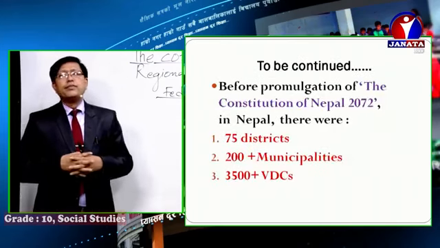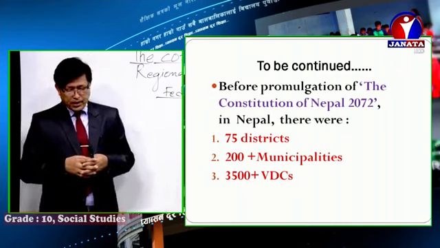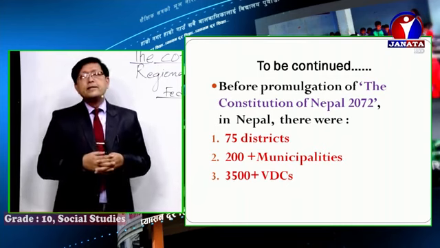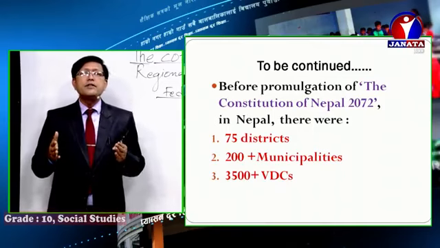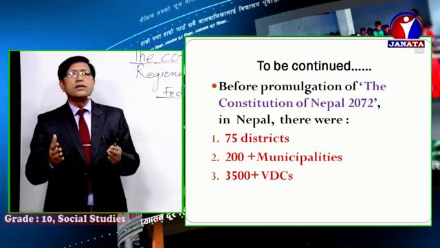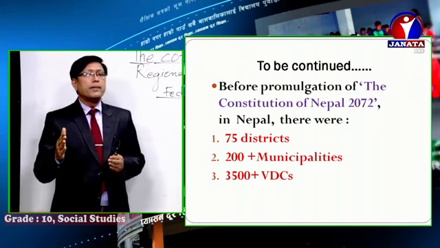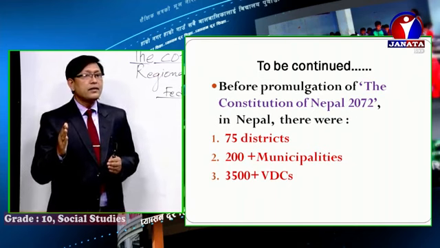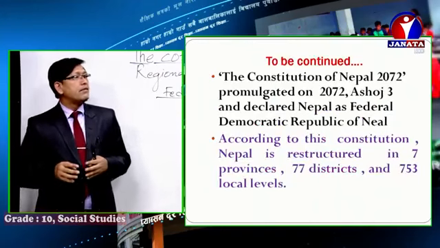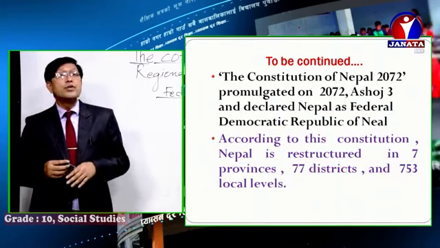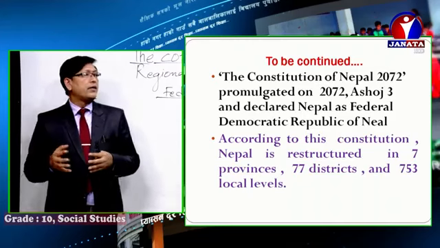Now then, before the promulgation of the Constitution of Nepal 2072, in Nepal there were 75 districts, 200 plus municipalities, and 3,500 plus VDCs. All right. Now then, what happened after? The Constitution of Nepal 2072 was promulgated on 2072 Ashoj 3 and declared Nepal a Federal Democratic Republic of Nepal.